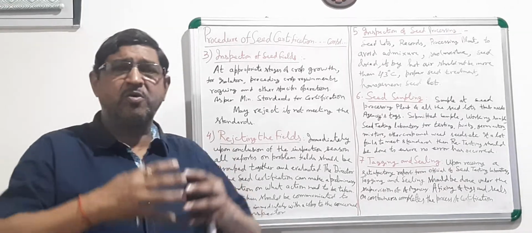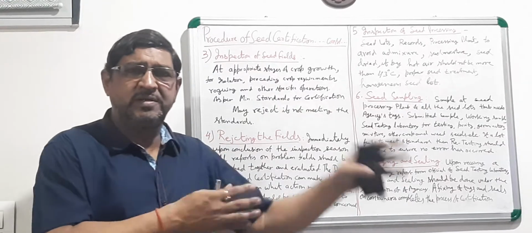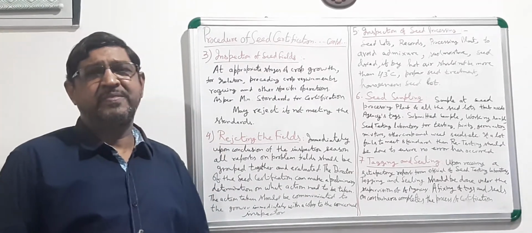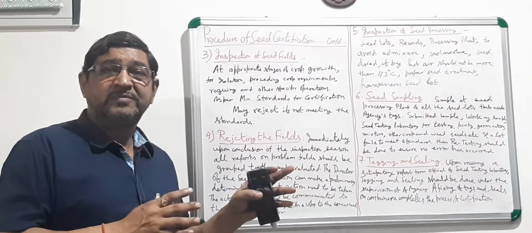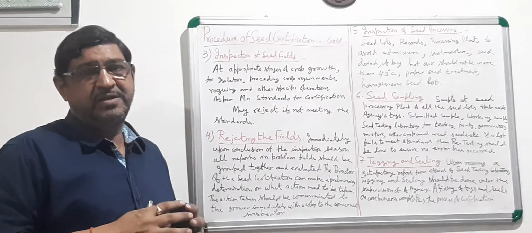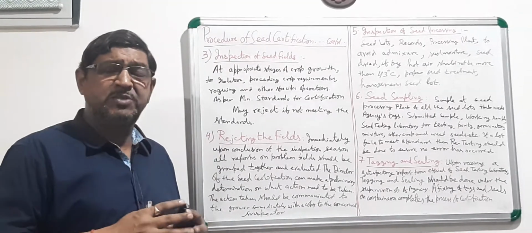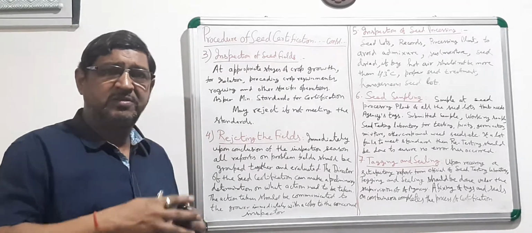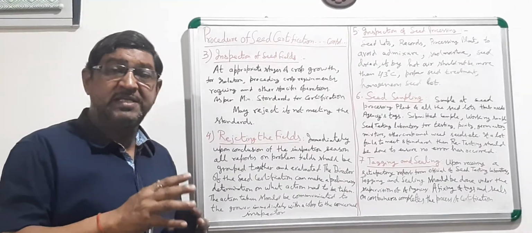So the previous seed has to be removed first, and proper cleaning has to be done. Whether it is being done to avoid the admixture has to be assured by the seed certification officer or seed certification inspector concerned in that area. So he has to see all these things.